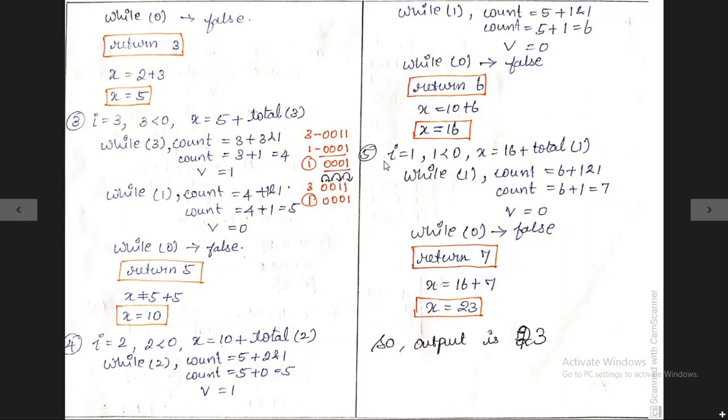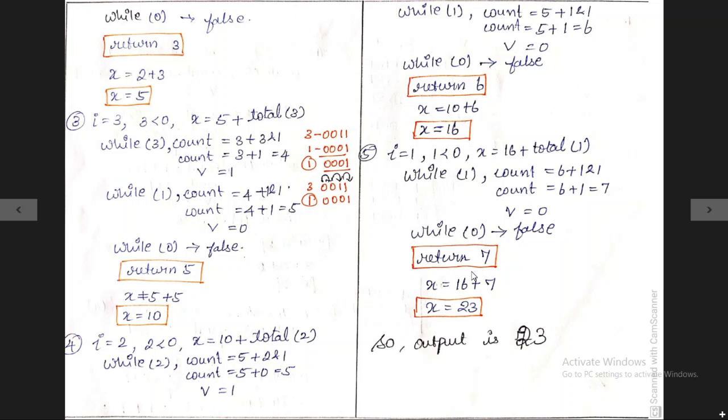Finally, the last iteration, the fifth iteration, where i is equal to 1, the condition is true again. Now the value of v is 1, so inside the while loop the condition gets true. Inside the while loop we need to find two values, one is count, the next one is v. Now count holds 7 as a value and v holds 0. Now the while condition gets false because the v value is 0, so it returns 7 back to the